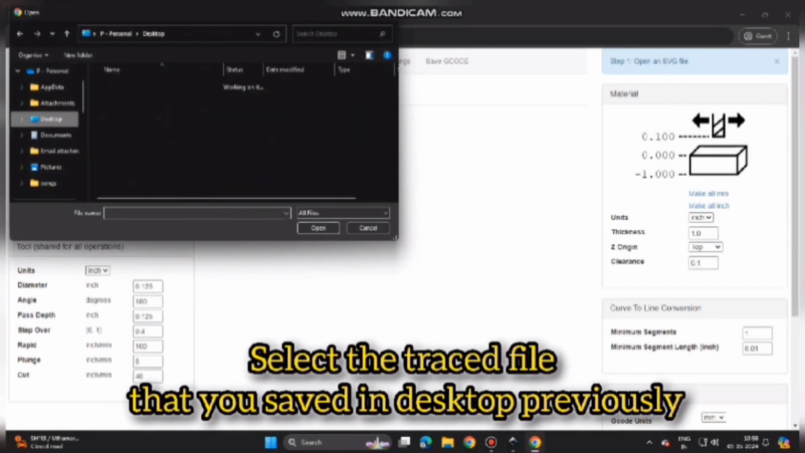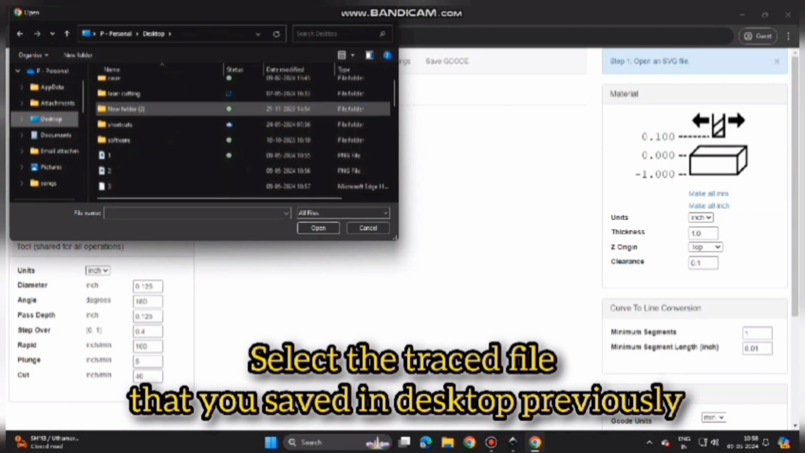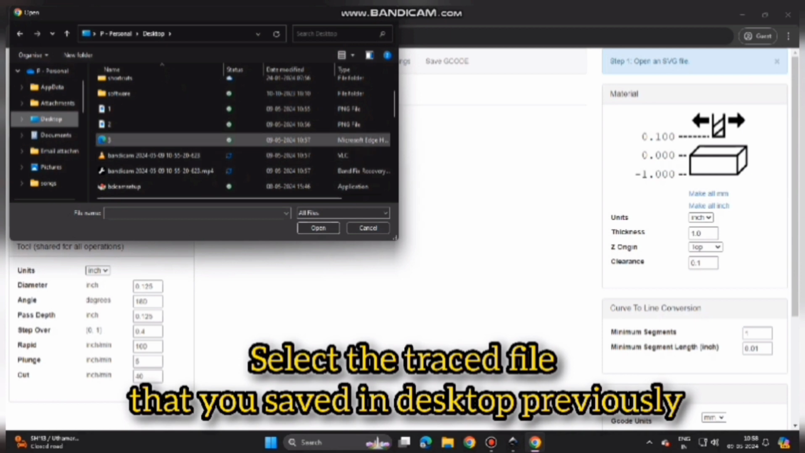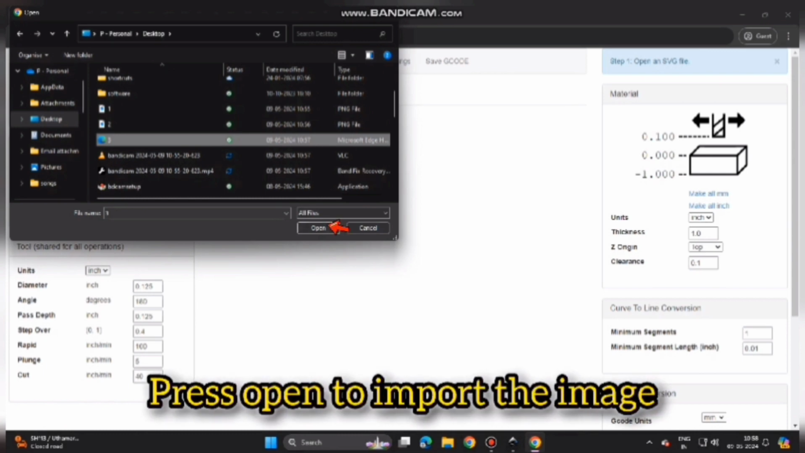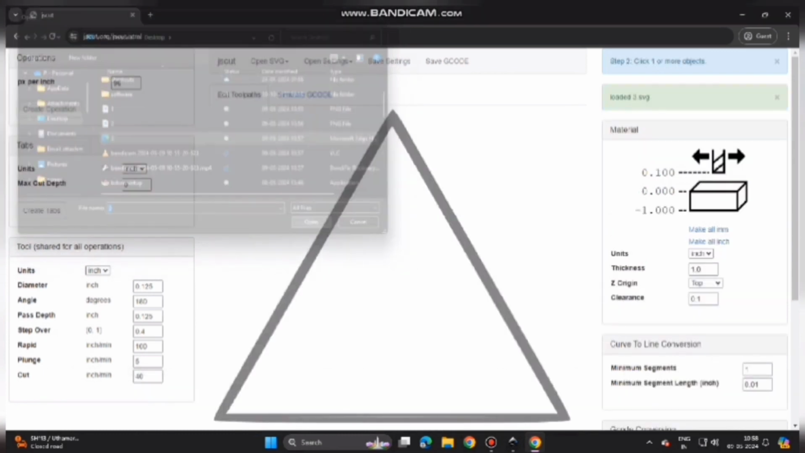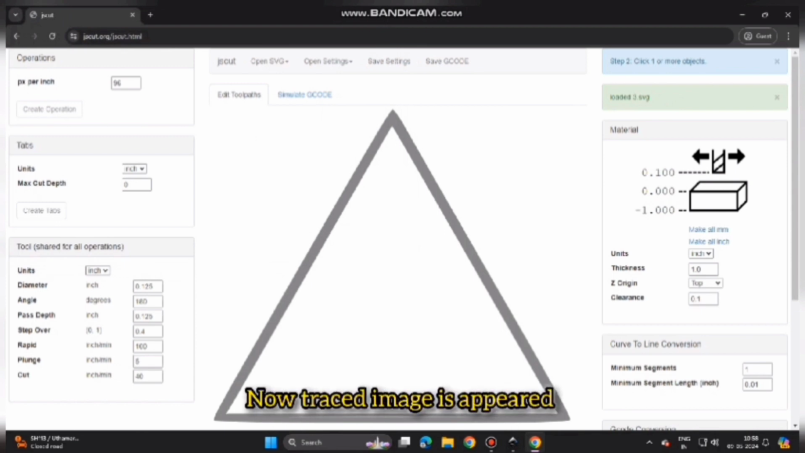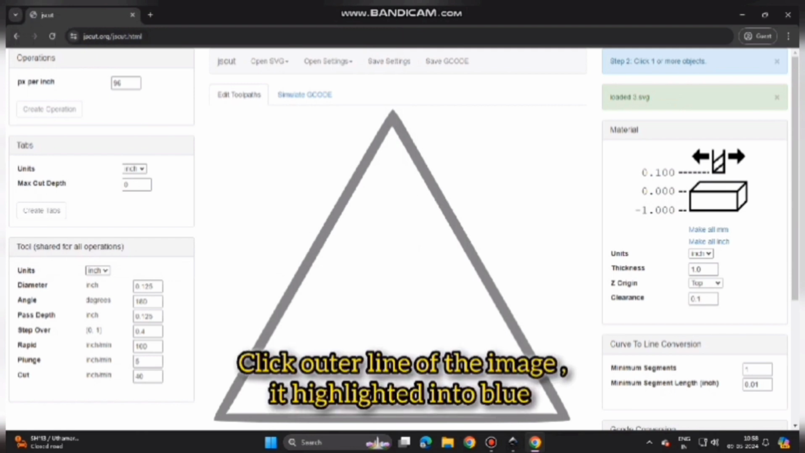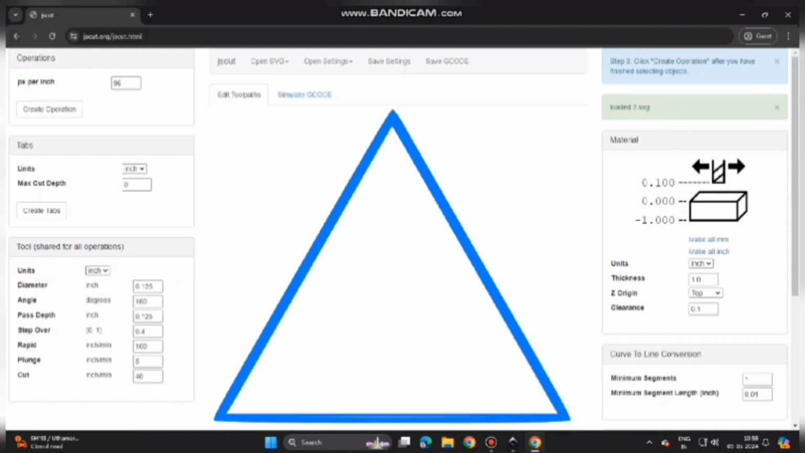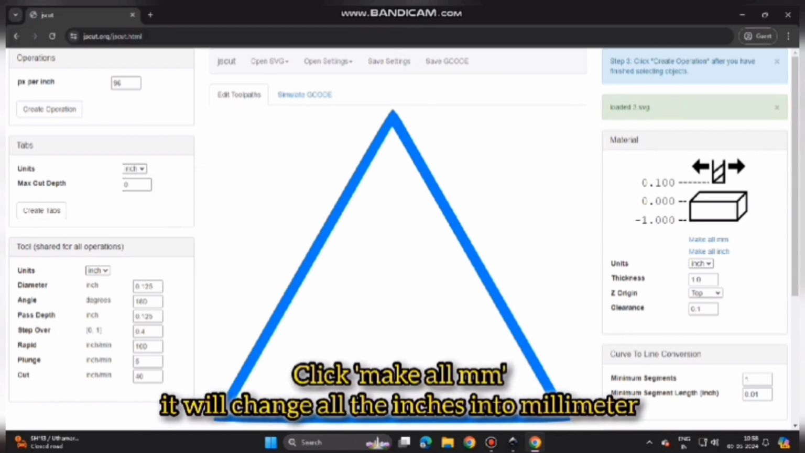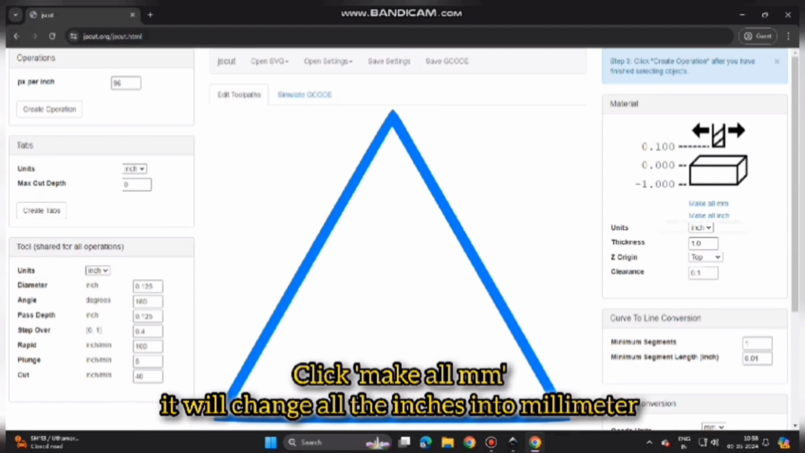Select the traced file that you saved in the desktop previously. Press open to import the image. Now the traced image appears. Click the outer line of the image that is highlighted in blue. Click make all, it will change all the inches into millimeters.